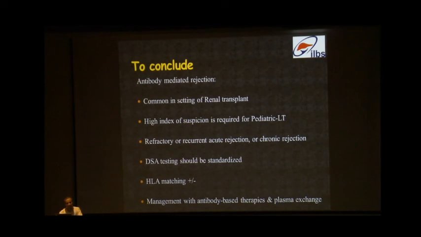For donor specific antibodies, there is no standardization yet, so there should be proper standardization for their testing. HLA matching is plus minus, whether we should do it or not. And management is based on antibody based therapies, targeting the plasma cell. Thank you.